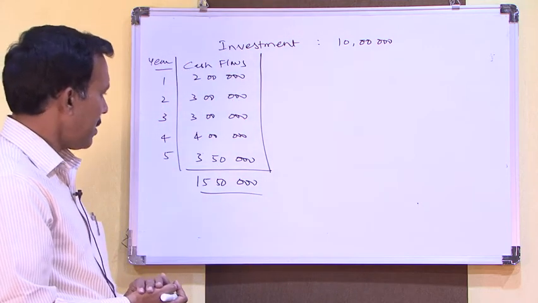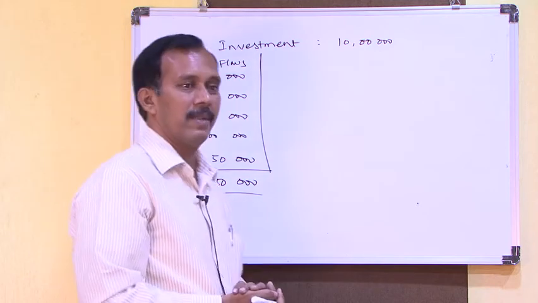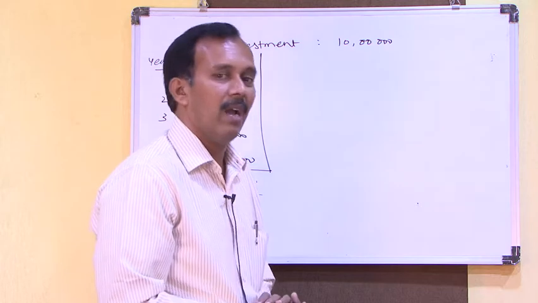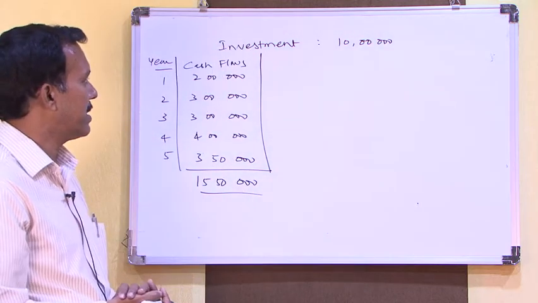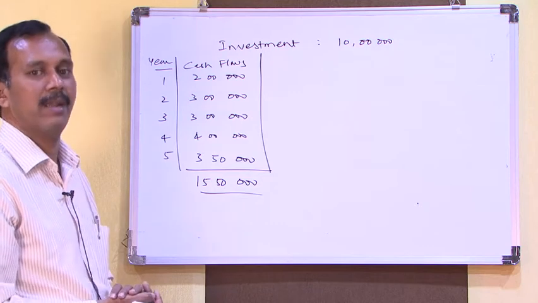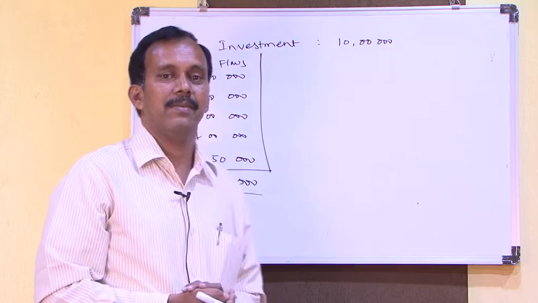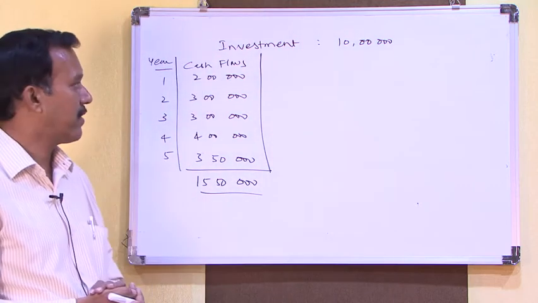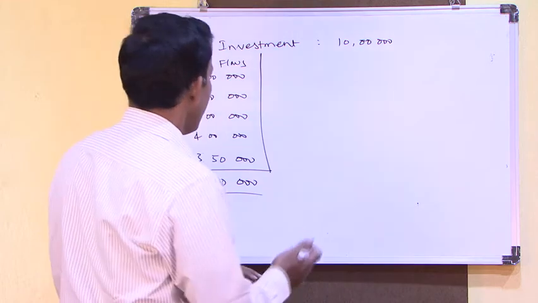Then the cumulative value, we need to consider the total present value of the cash flows. After that we have to deduct the investment, then only you can decide whether to accept or reject the project. So financial management always insists on present value of cash flows and present value of rupee.